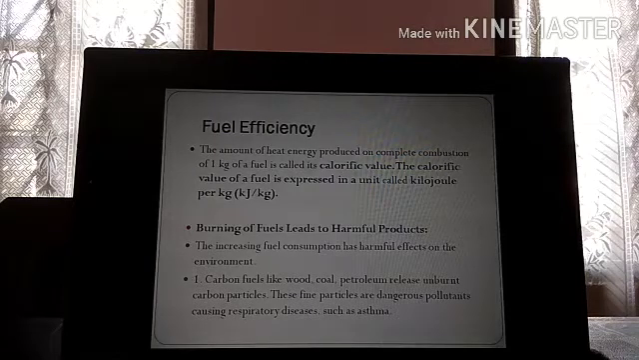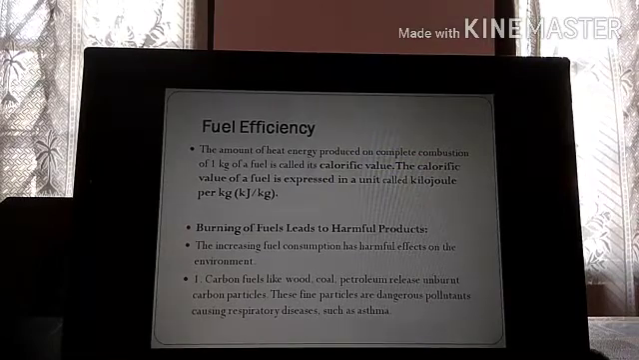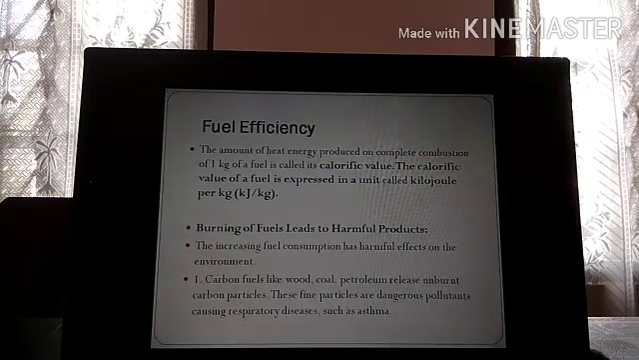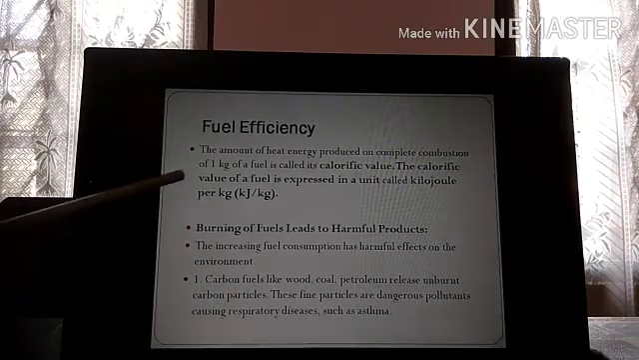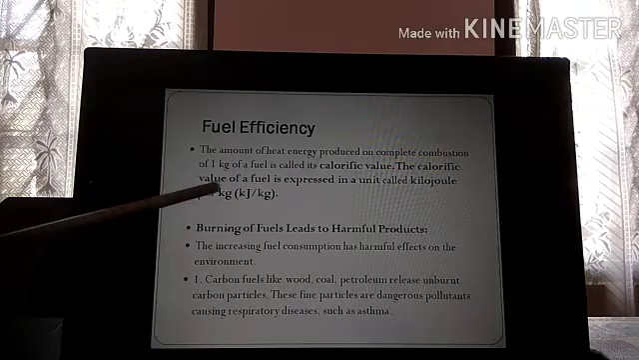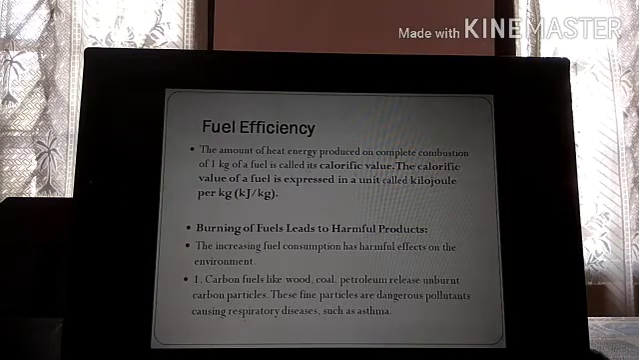Calorific value is the amount of heat produced. How much heat will be produced when you burn 1 kg of a fuel. Complete combustion means when you completely burn 1 kg of fuel, the amount of heat that is produced is called its calorific value. Now calorific value of a fuel is expressed in a unit called kilojoule per kg.